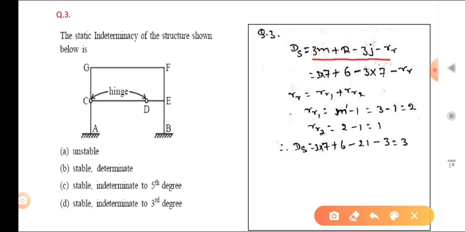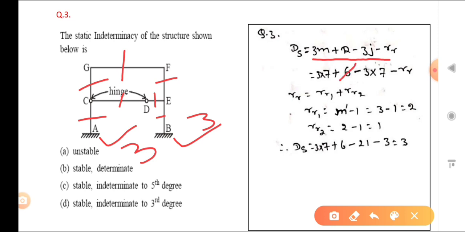Simple. So 3m here you can see like that. What is the m? M is the number of members. So that is 1, 2, 3, 4, 5, 6, 7. Okay, so 3 times 7. Then r, you can see like that, both are rigid joints. So what is that? 3 plus 3, that is how much? 6. Okay. And what is the j? J is the number of joints. So number of joints you can see like that, 1, 2, 3, 4, 5, 6 and 7. So 3 times 7.